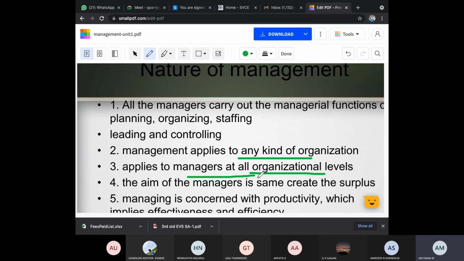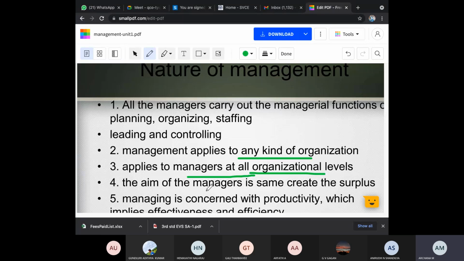There are certain levels in the organization. As I told you, in our education department, the principal will be first, then the HODs, and like that, different levels will be there. In the medical field, the owner will be there, then a manager, then doctors, then patients. Different levels will be there. It applies to all the levels, where each level has particular managers to manage them. So it applies to all the levels of an organization.